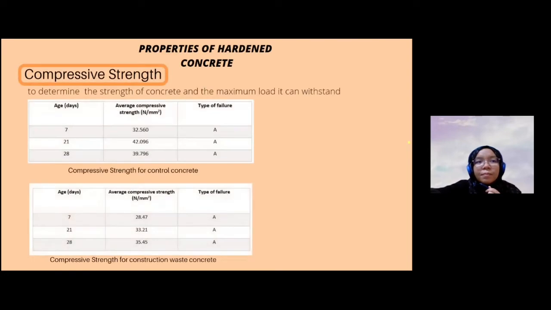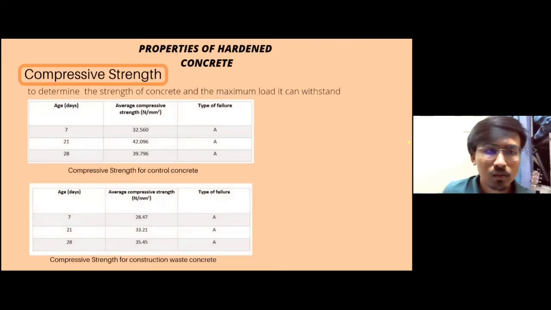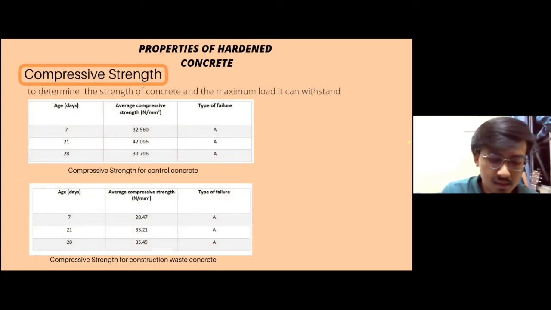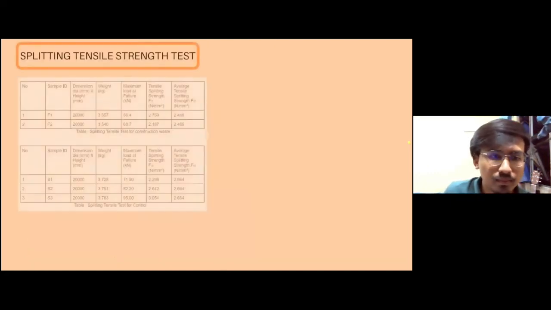Next, for compressive strength, it is important to determine the strength of concrete and the maximum load it can withstand. As you can see, the strength increases as the age of curing increases. And the average compressive strength for used clay brick is lower than control concrete. This is supported by Dr. M. Patalaju in his article.